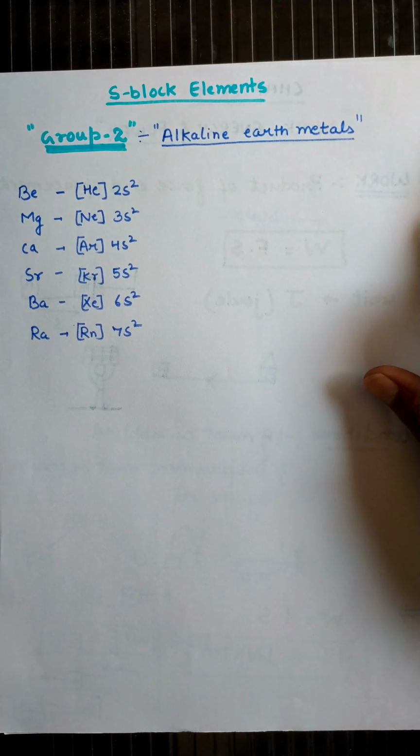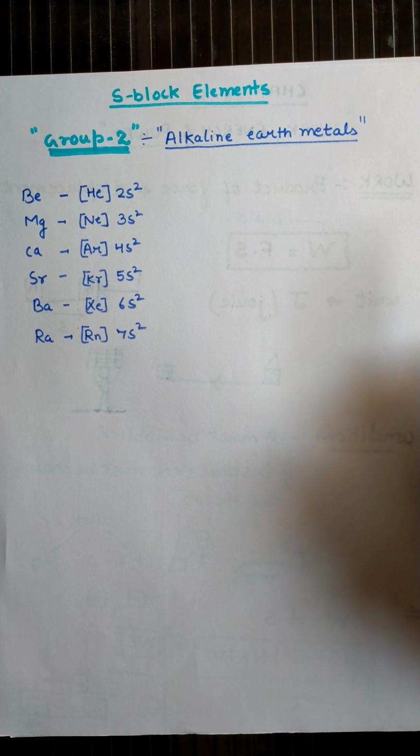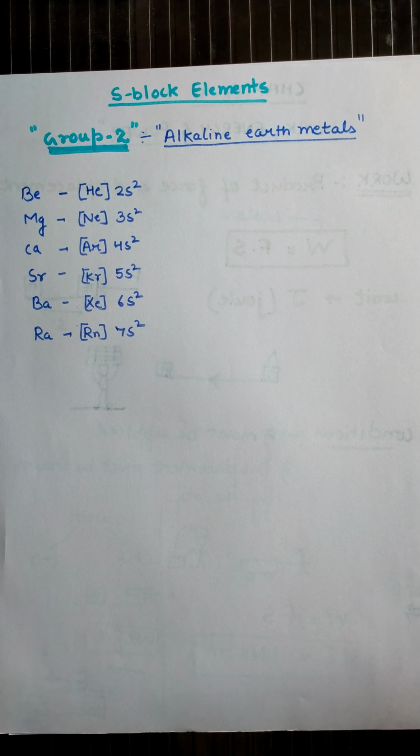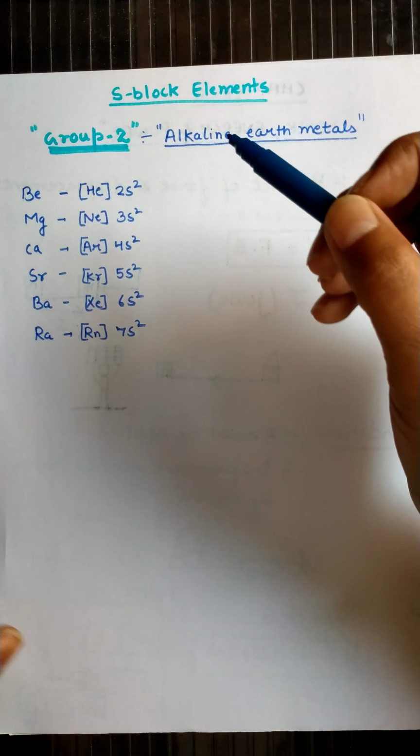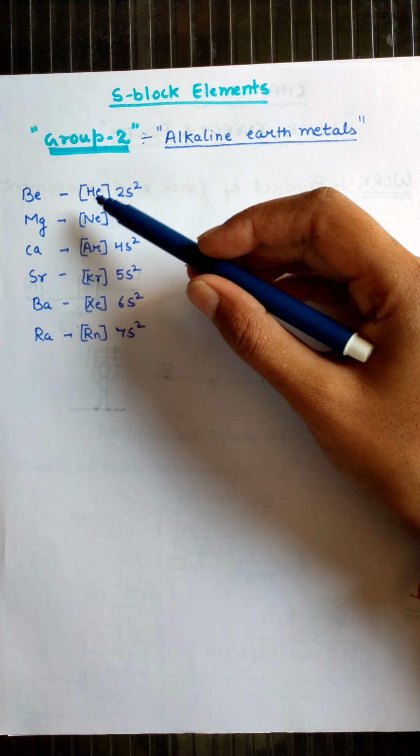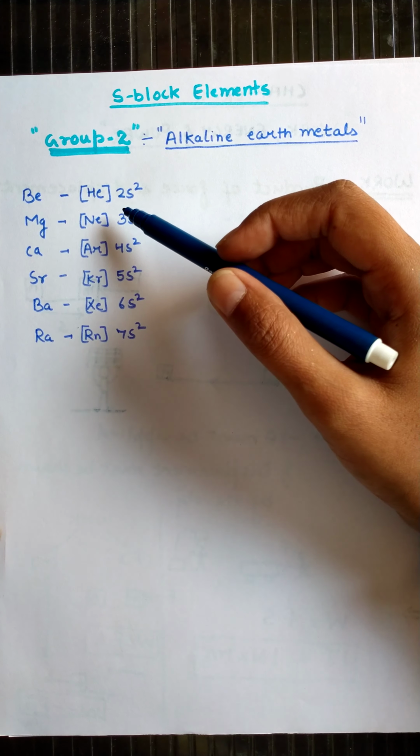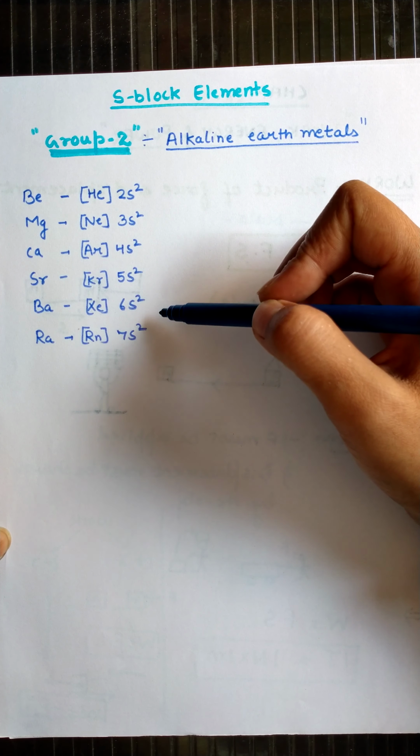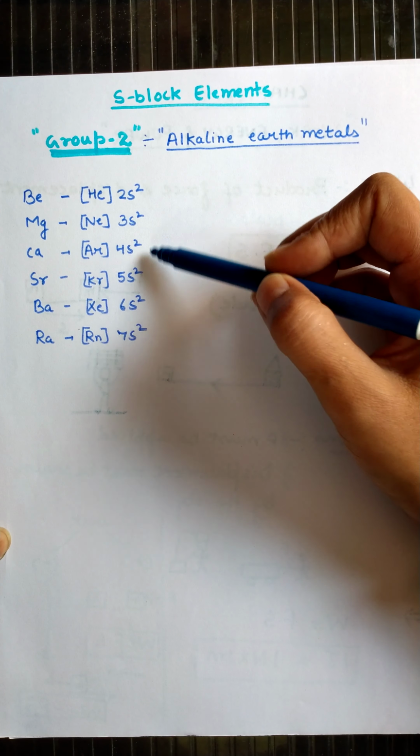Now students, we will discuss the electronic configuration of the alkaline earth metals. Actually, the main thing is that beryllium has a very small size.